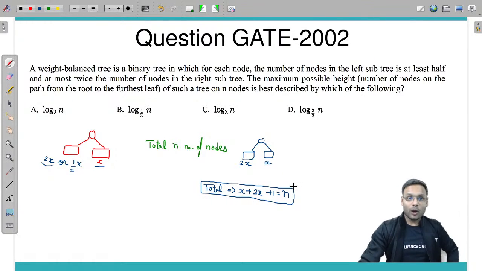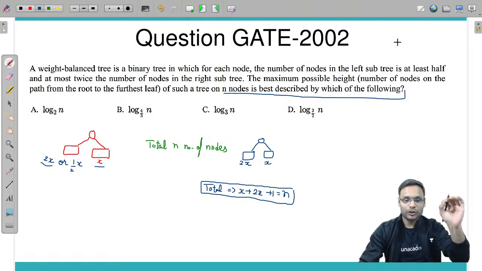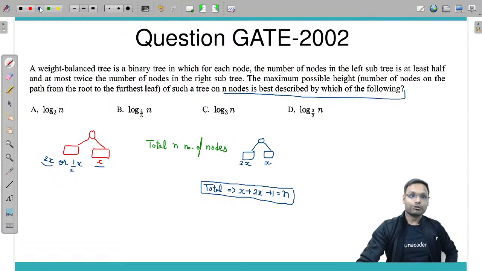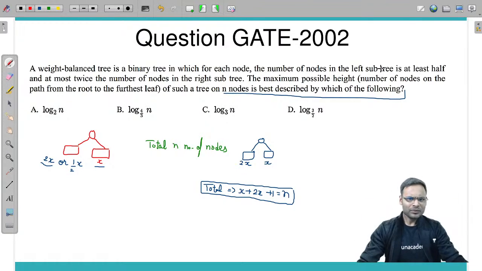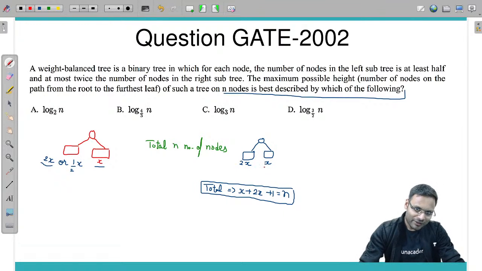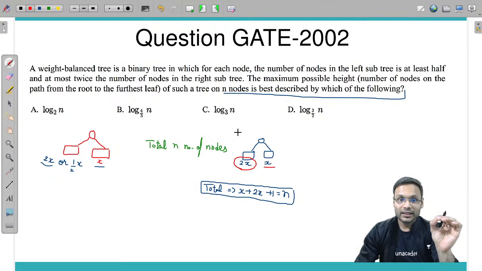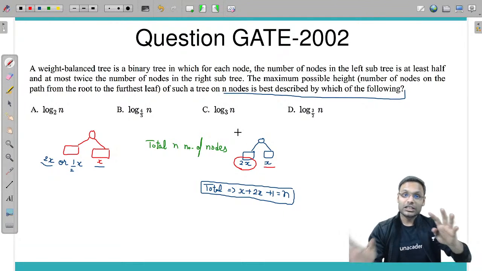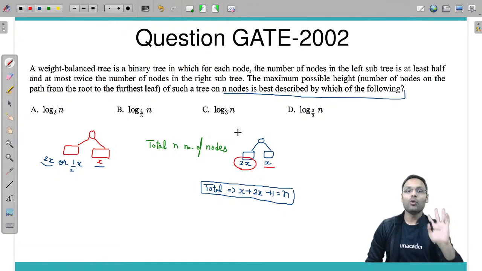This is given. Now the question is, the maximum possible height of such a tree on n nodes is best described by which of the following? The best possible, maximum possible height. Now look at this. If one side has x nodes and the other side has 2x nodes, then whichever side has more nodes, that side's height will be more.